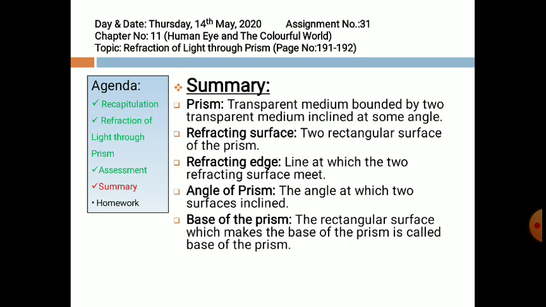Refracting edge: the line at which two refracting surfaces meet. These rectangular surfaces are inclined to each other, and at the edge they are meeting. That edge is known as refracting edge. Angle of prism: the angle at which these two rectangular faces are inclined is known as angle of prism. Basically, a prism has three rectangular surfaces, and one is always a base and two are on its sides. Base of the prism: the rectangular surface which makes the base of the prism is known as base of the prism.